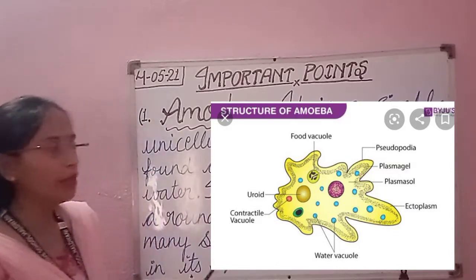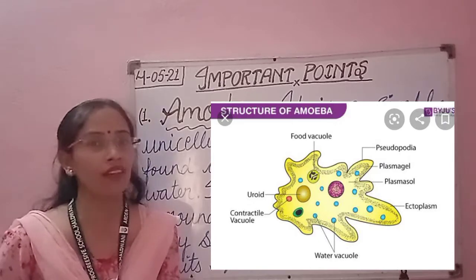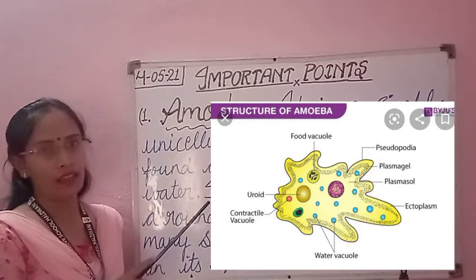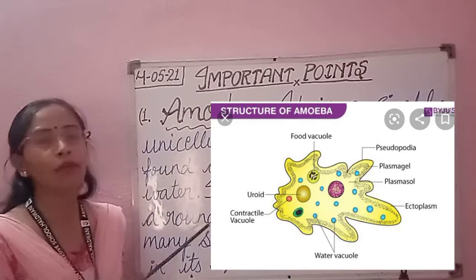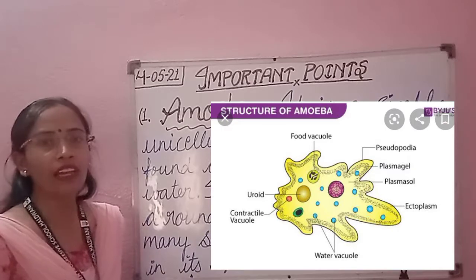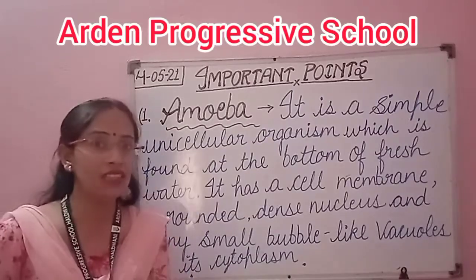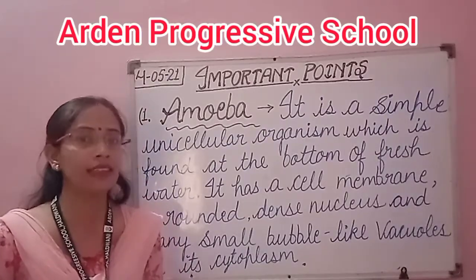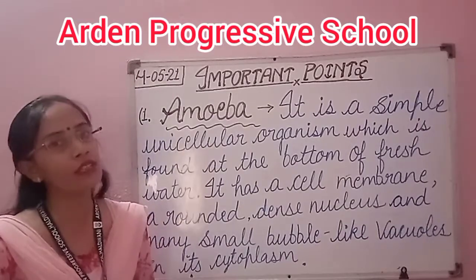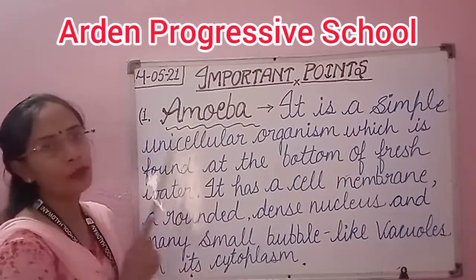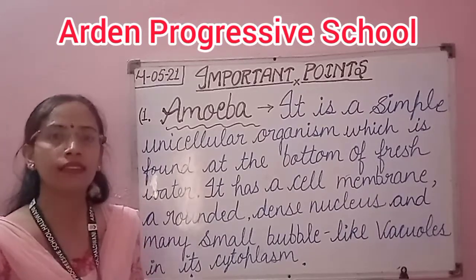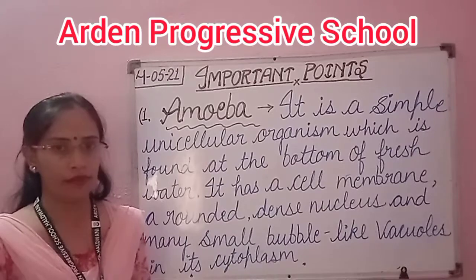So, the amoeba takes nutrition by forming the pseudopodia. These are the pseudopodia. Okay, so by forming these pseudopodia, the amoeba takes the food vacuole inside it, and after some time the food is digested by the cytoplasm of the amoeba. So this is about the amoeba.